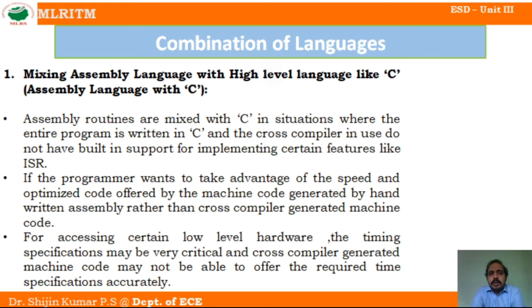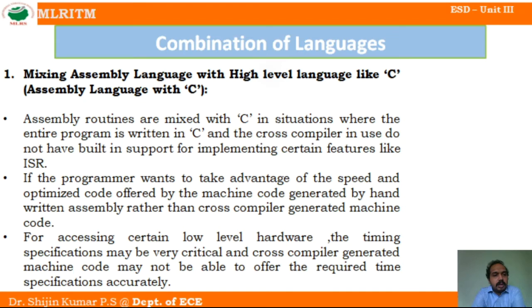The programmer may want to utilize the advantage of optimized code that is specific to a particular processor. Assembly language programs are written specifically for a particular processor, so the machine language code will be optimized code. Using optimized code increases the speed of computation.